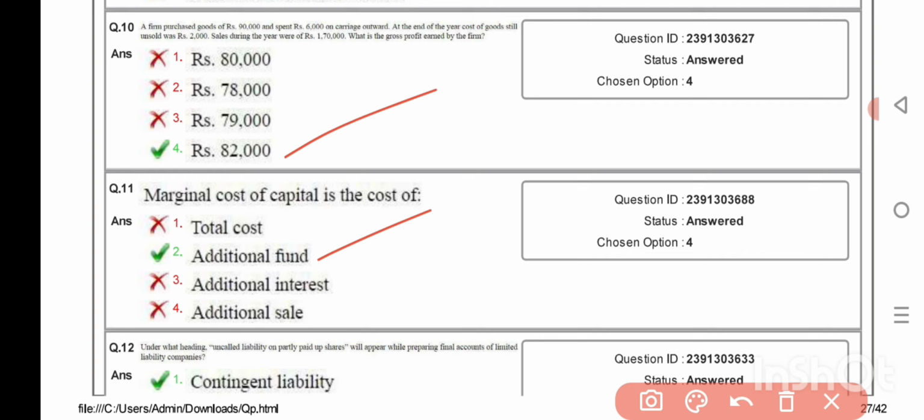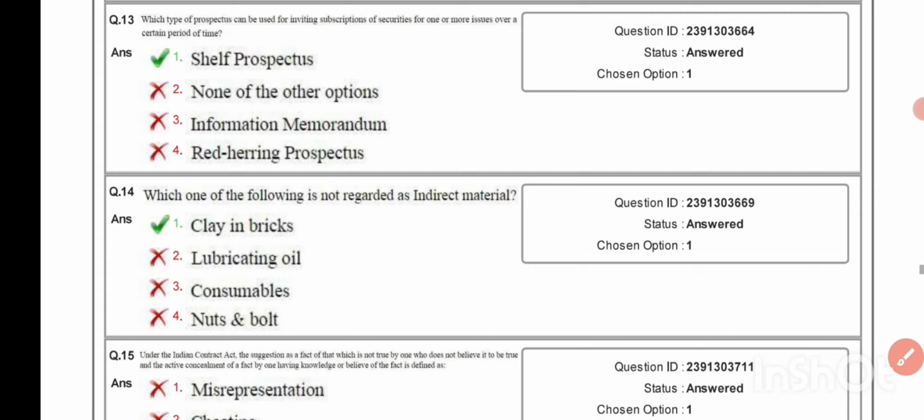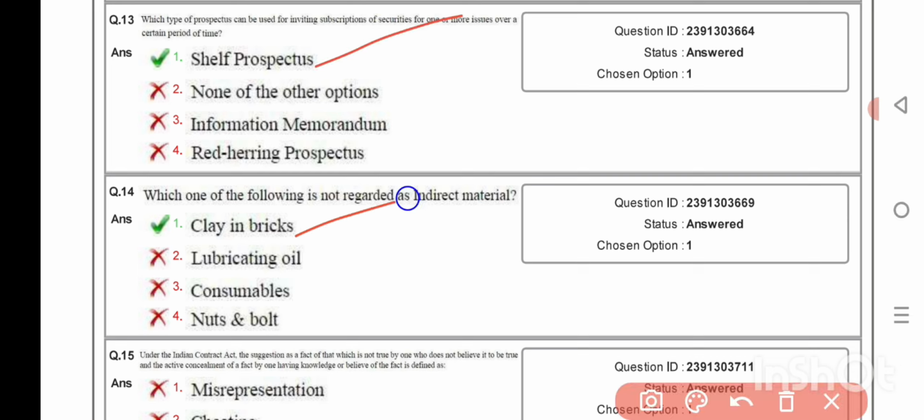Under the heading uncalled liability on partly paid up shares will appear while preparing final accounts of limited liability companies. Contingent liability. Which type of prospectus can be used for inviting subscriptions of securities for one or more issues over a certain period of time? Self prospectus. Which one of the following is not regarded as indirect material? Clean bricks.